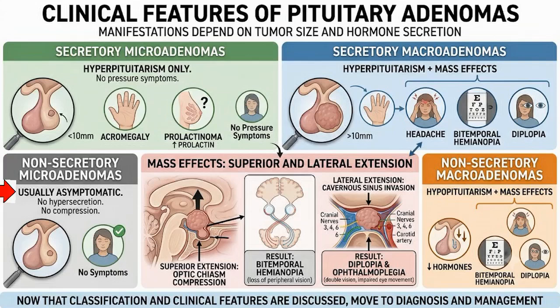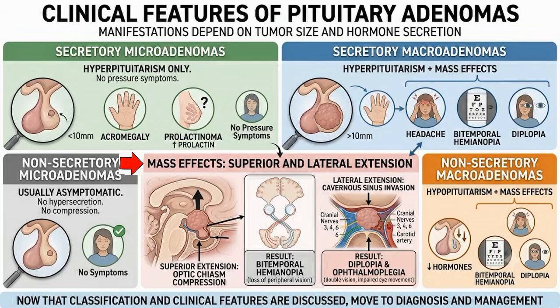Non-secretory microadenomas. These are usually asymptomatic because they neither secrete hormones nor compress surrounding tissues. Non-secretory macroadenomas. These commonly present with hypopituitarism, due to compression of normal pituitary tissue. Mass effects, resulting from compression of adjacent structures.